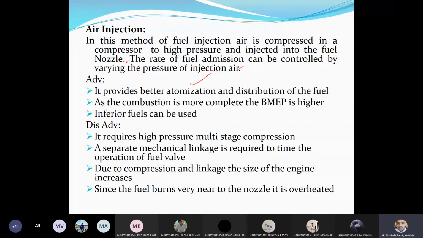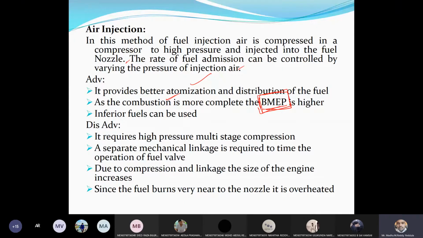Okay, right. So the advantage is the pressure, because if the air pressure is high, the atomization will be faster. It provides better atomization and distribution of the fuel, and as the combustion is more complete, the combustion will take place in less time. It will be rapid combustion, taking place faster. Therefore the brake mean effective pressure, the pressure developed within the engine cylinder, will be higher. If the brake mean effective pressure is higher, the piston will be pushed downwards with more force, therefore you will get more power.